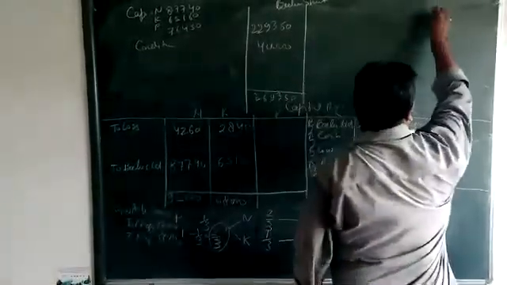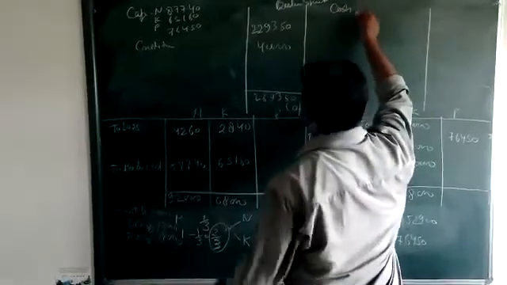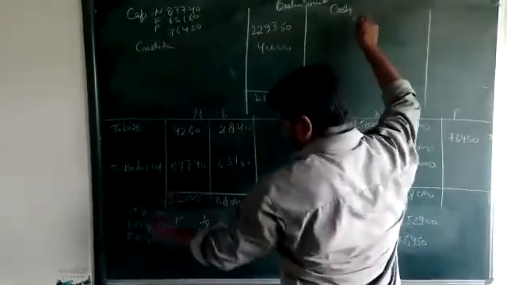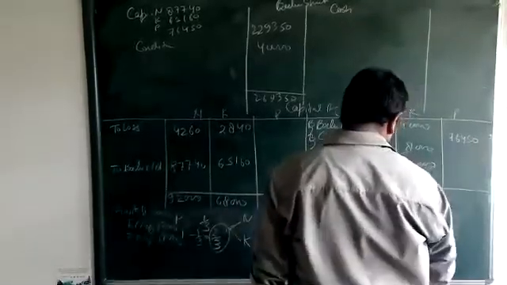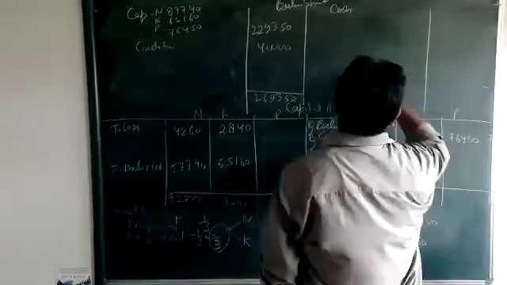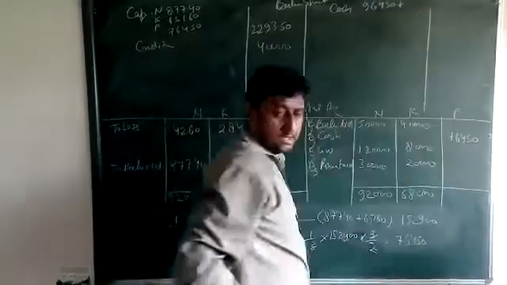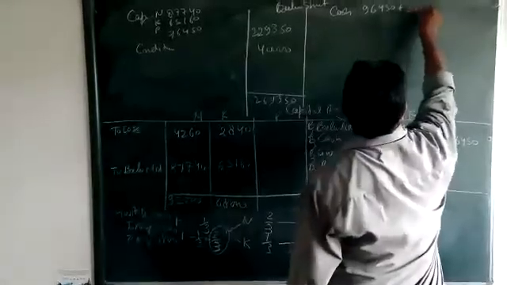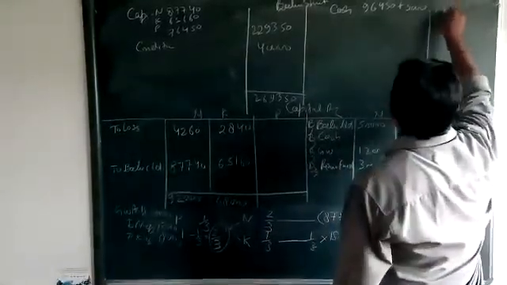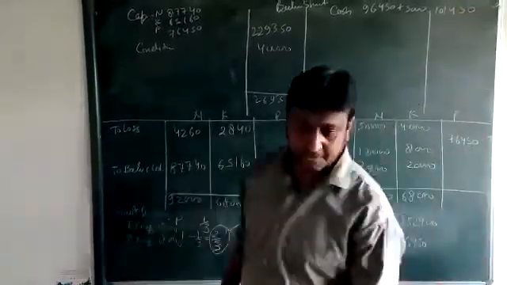Cash at bank. The cash amount here comes with the first entry, 76,450 and 20,000, then 96,450 plus the balance of cash that is given, 5,000. Add both, then 101,450.